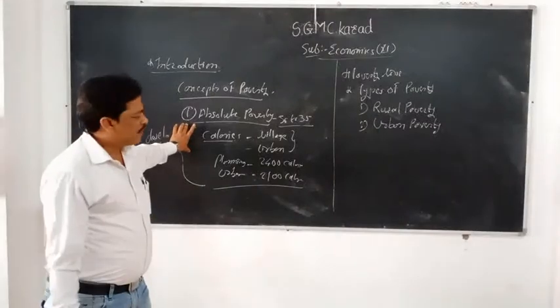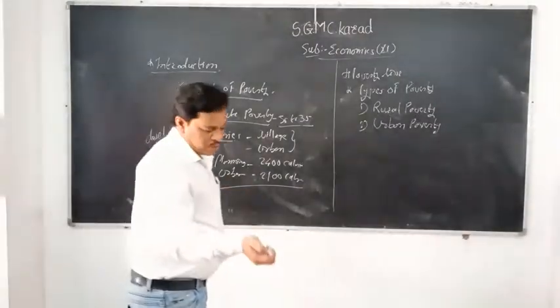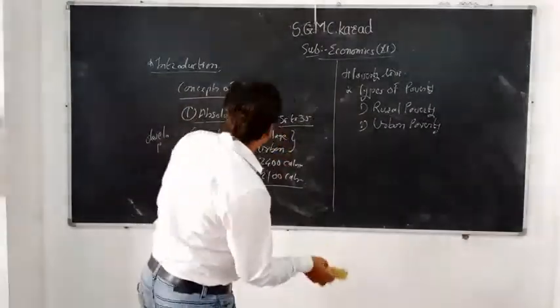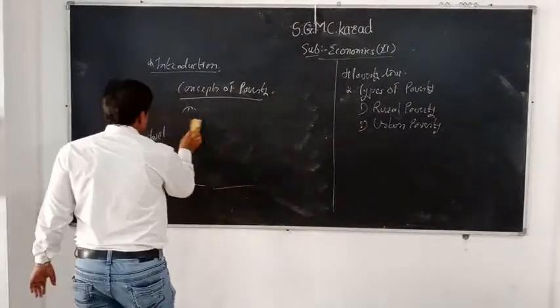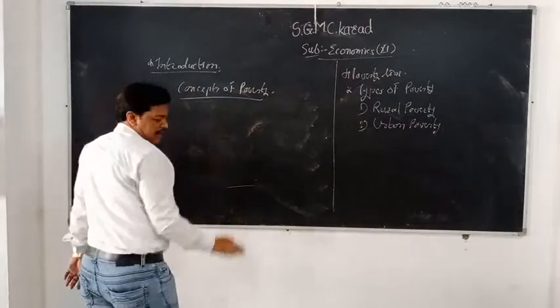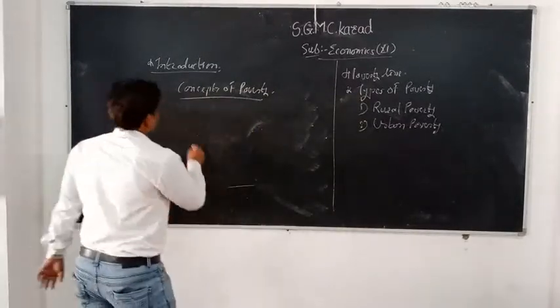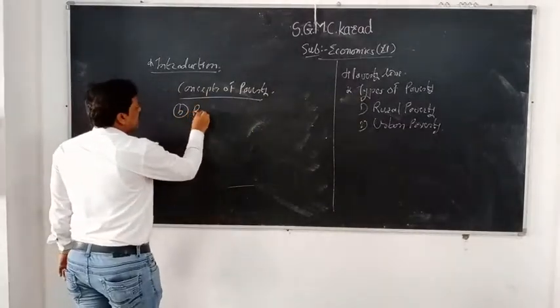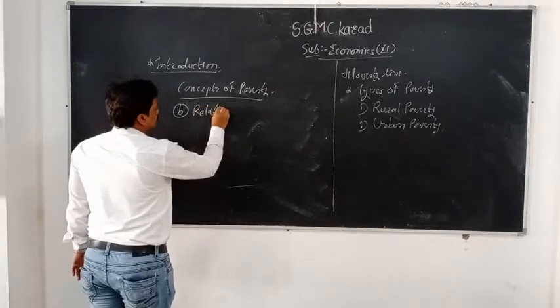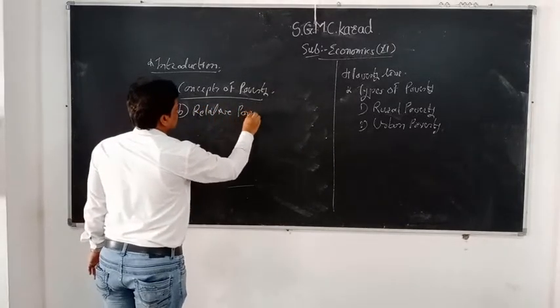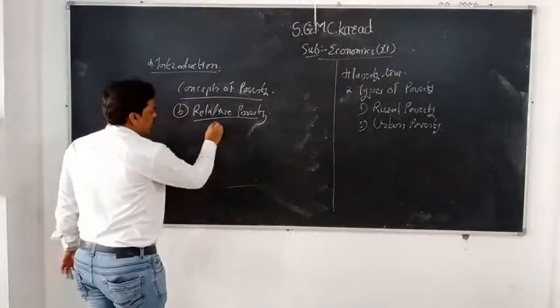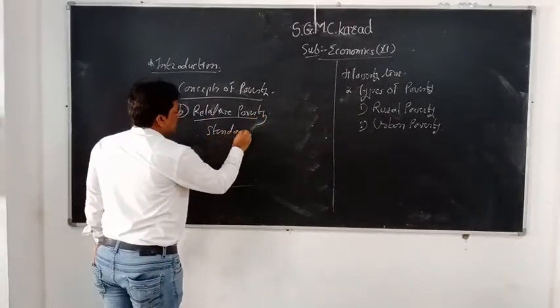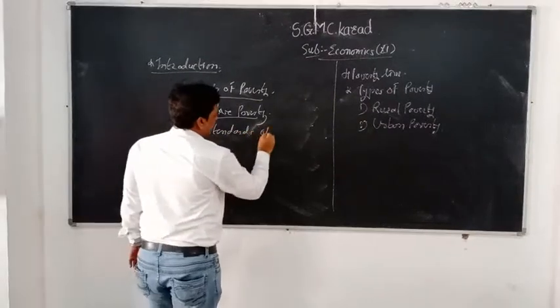Their problems are different. For example, when you discuss relative poverty, you can find relative poverty for developed countries. What do you mean by a concept like relative poverty? The second concept is called relative poverty. Standard of living is very important. When we are going to discuss relative poverty, standards of living is very important.